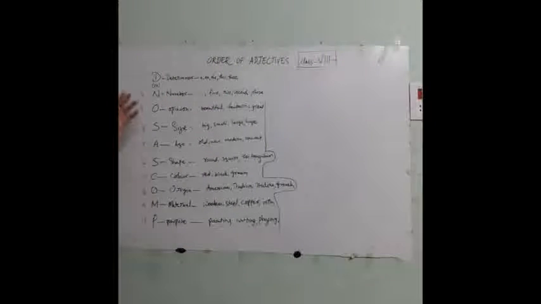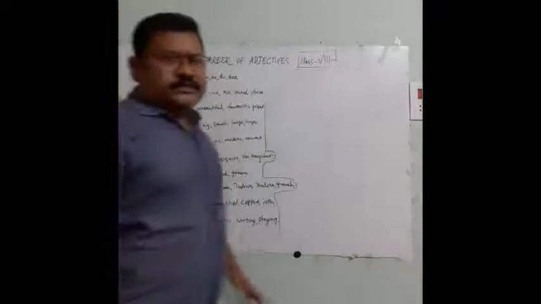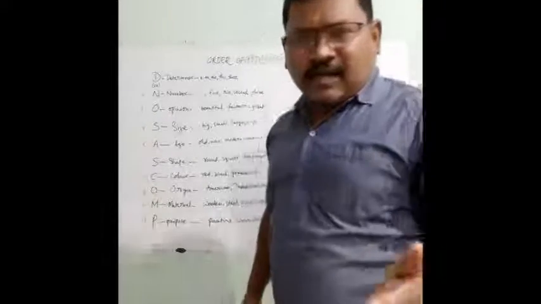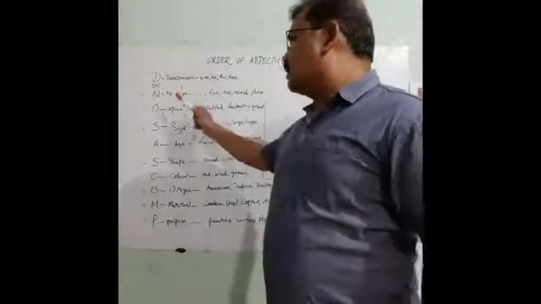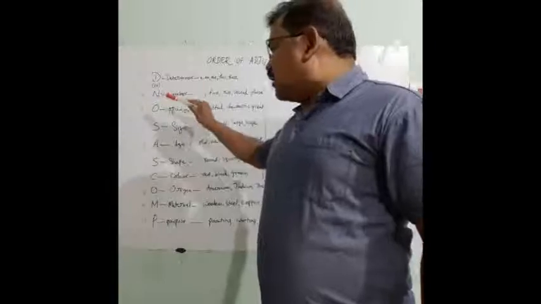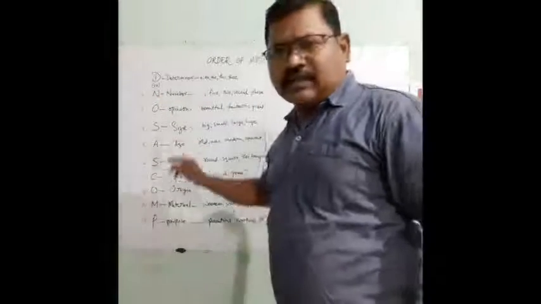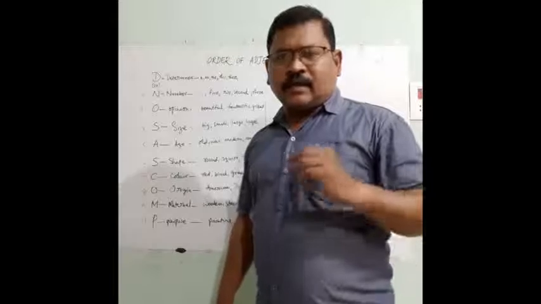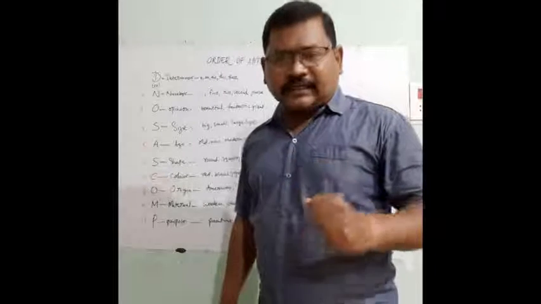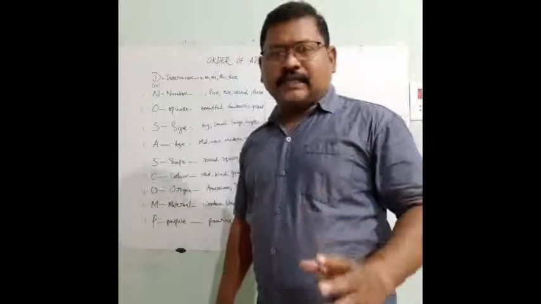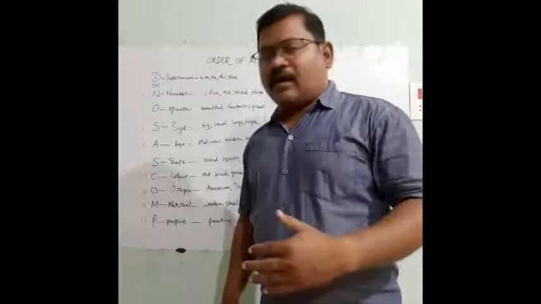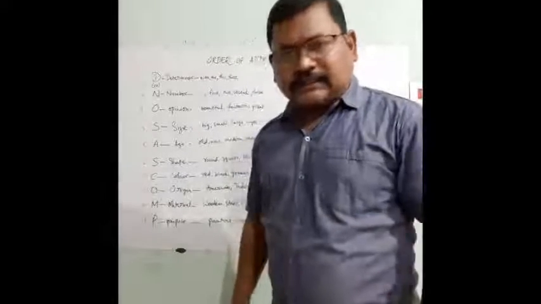Thus, if we remember this acronym, it is possible to write the right order of the adjectives if the sentence has more than one adjective. That is called DNOSASCOMP. Now we practice the textual sentences of 8th class. There are 4 sentences, just 4 sentences. In addition, we practice some more sentences.